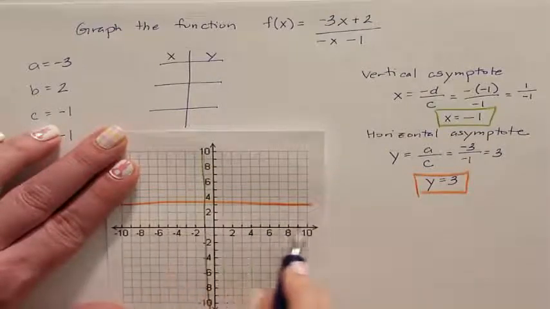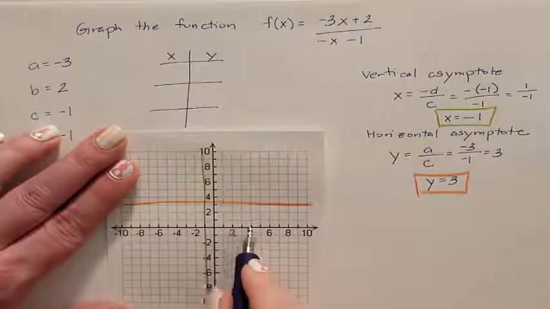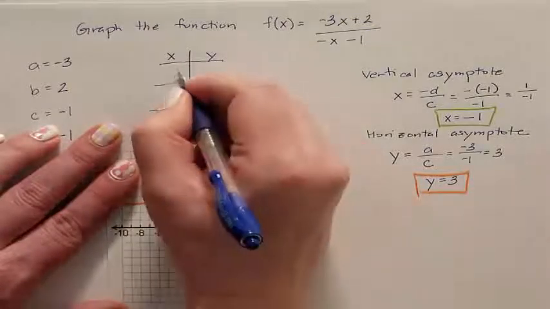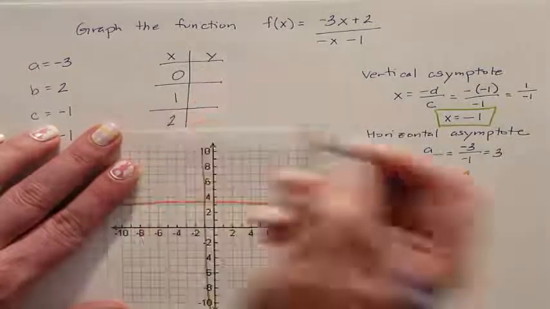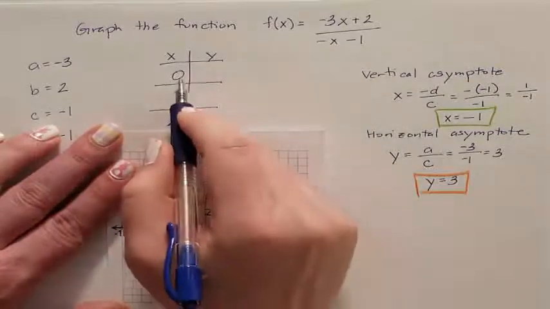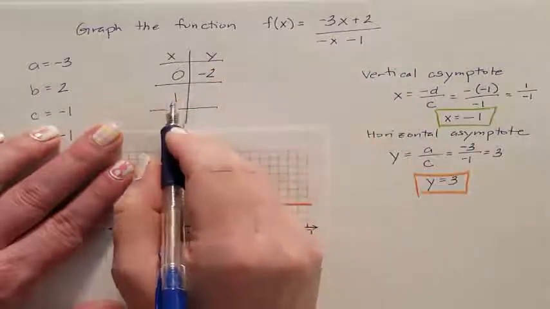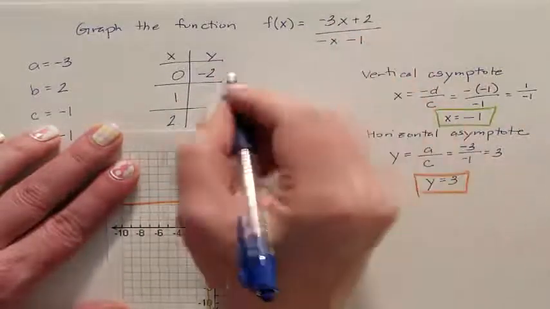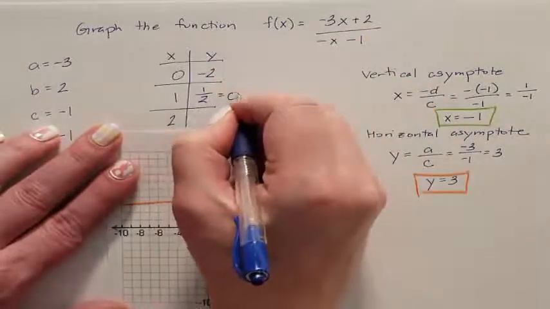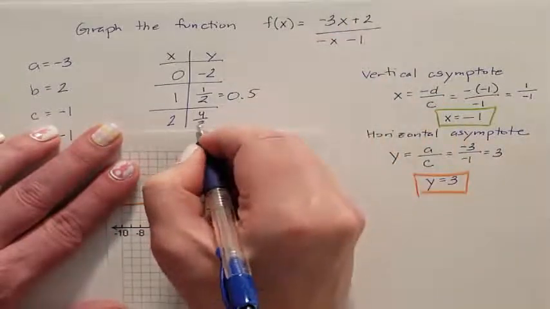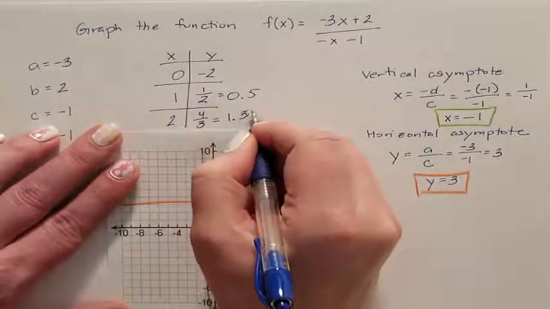I'm just going to randomly test 3 numbers, and since these numbers exist over here on this side, I'm going to pick 0, 1, and 2. You could honestly pick any numbers you want. If I plug 0 into this formula, I get -2. If I plug 1 into this function, I get 1/2, which is the same as 0.5. If I plug 2 into this function, I get 4/3, which is the same as 1.33.